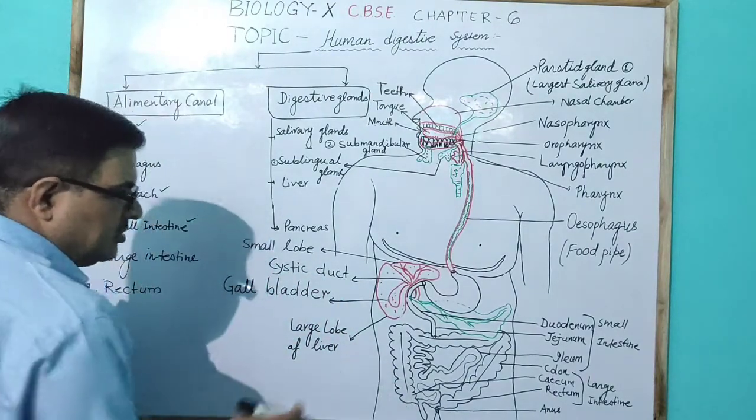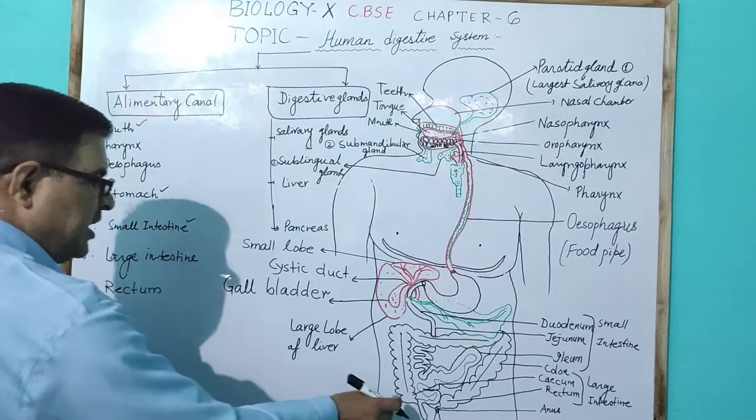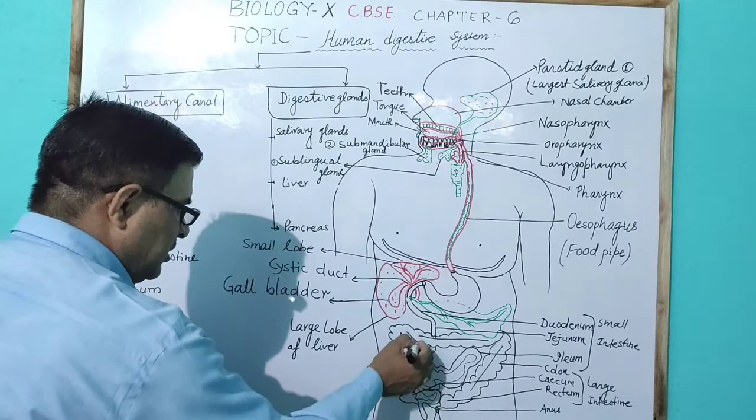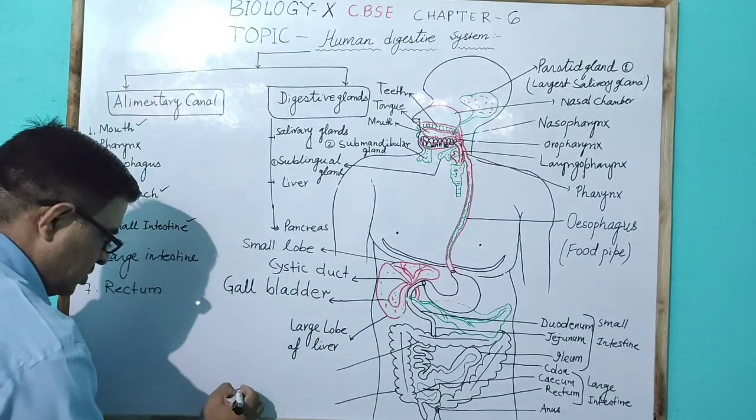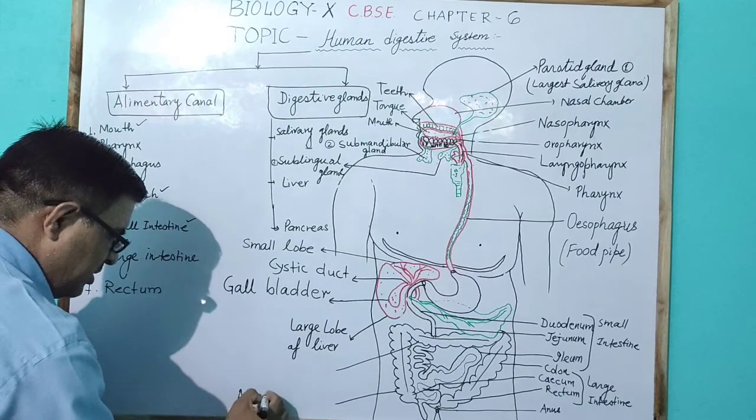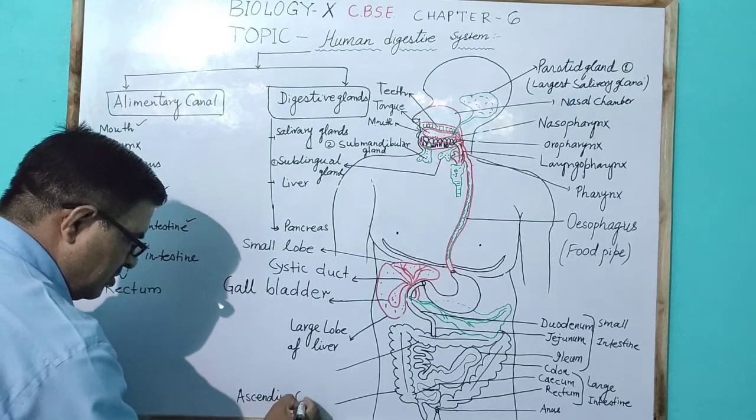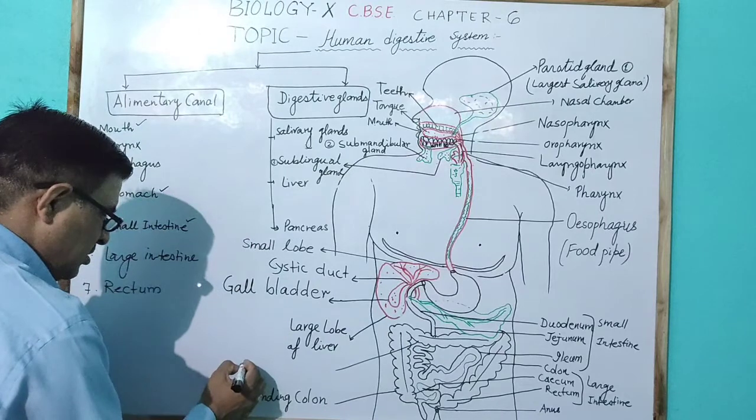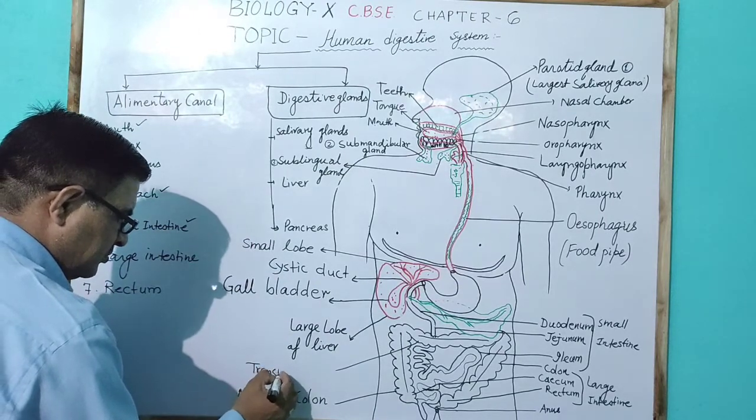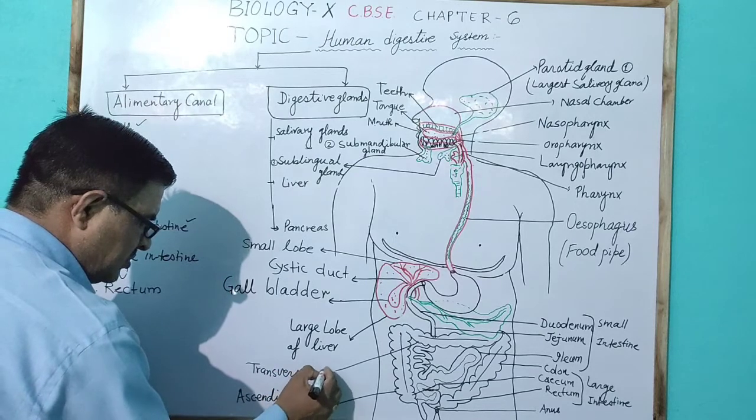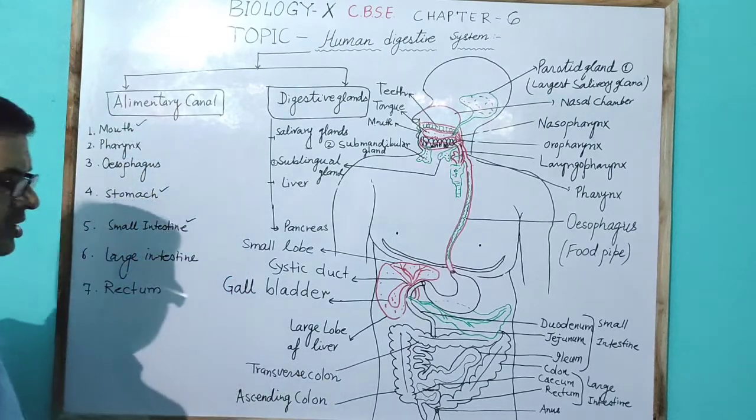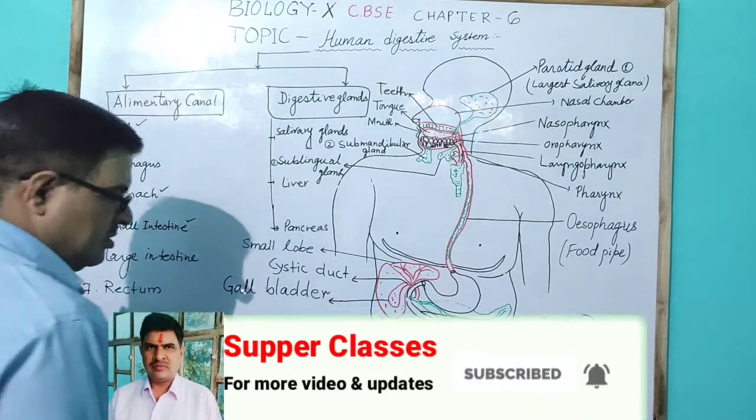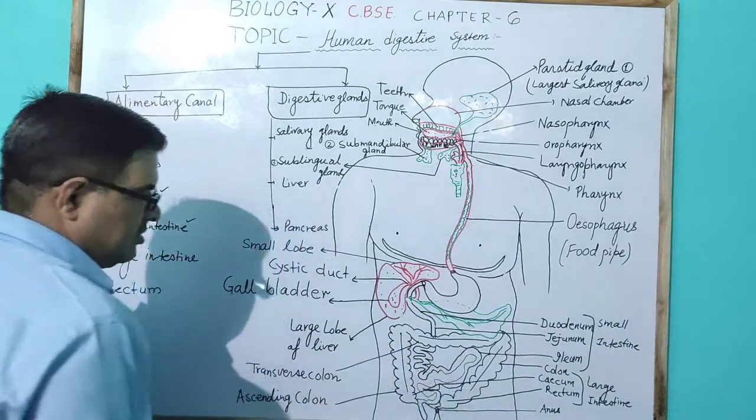This colon is called the ascending colon, and this is the transverse colon. So first of all, the ascending colon reaches the transverse colon, and the transverse colon now reaches the descending colon, which opens in the rectum part.